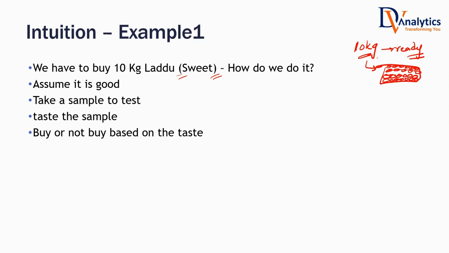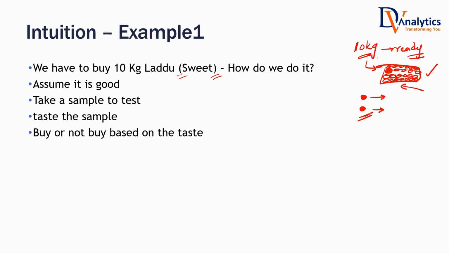Because if you're taking 10 kg laddu, you don't really want to take a chance. You take one of them and you taste it. Let us suppose that the one laddu you ate tastes really good. The taste was awesome. Then you're going to accept that the taste is good for all this 10 kg, then you will buy. Imagine that the one laddu you ate is tasting very bad. As soon as you keep it in your mouth, you felt like there is something wrong with it. Are you going to assume that this one laddu has some issue, let me take the rest of the laddus? Are you going to take the whole 10 kg laddu? Tell me, what will you do? Change the shop. You will not take it, isn't it?